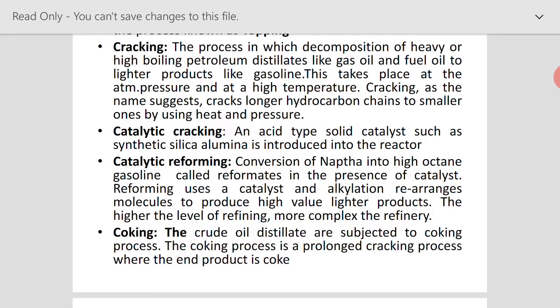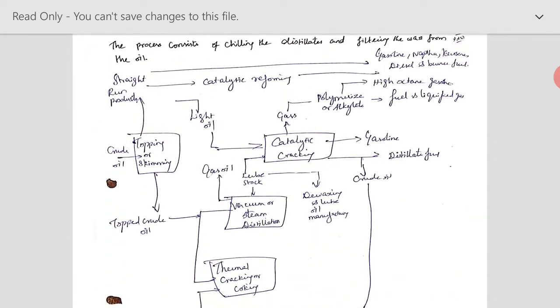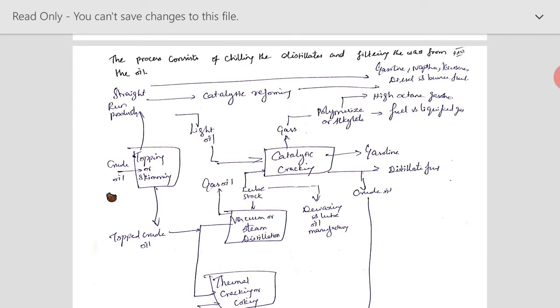The higher the level of refining, the more complex the refinery. So this flow chart is just to recap. Topping is done, and the catalytic cracking is also there. So you could see the catalytic reforming. Catalytic reforming is a process where we convert the naphtha into high octane products, after polymerization and alkylation, that has been depicted here.